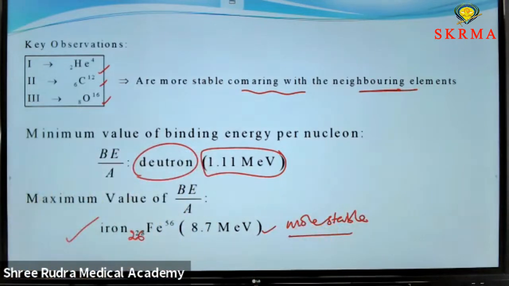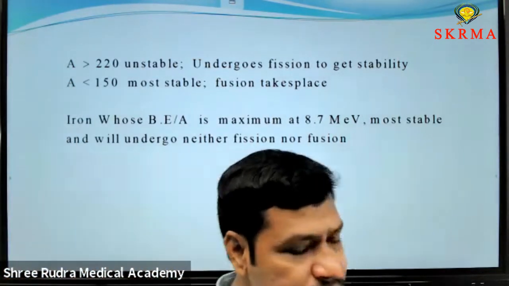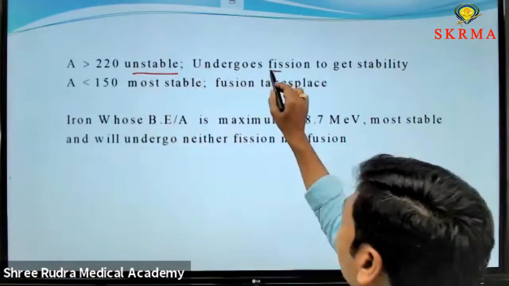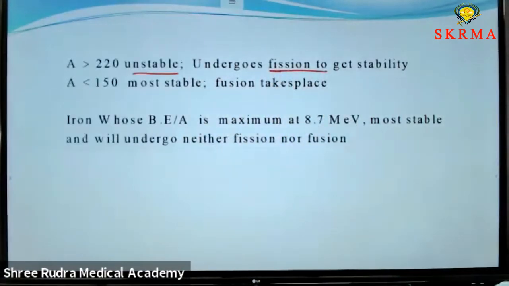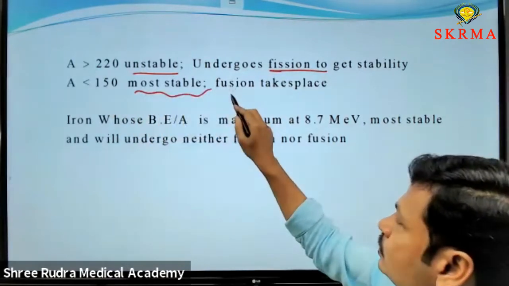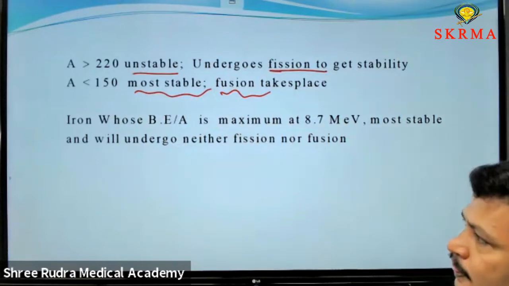These are the key concepts in the graph, and there are two other concepts. If A is greater than 220, if the mass number is greater than 220, those are unstable, which participate in the fission process. If A is less than 150, they are more stable, which participate in the fusion process.